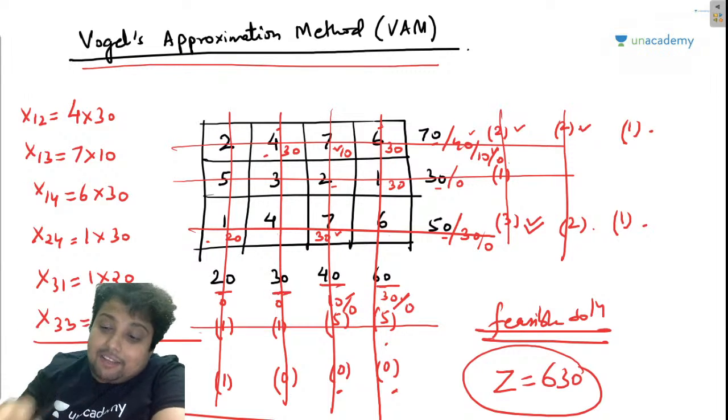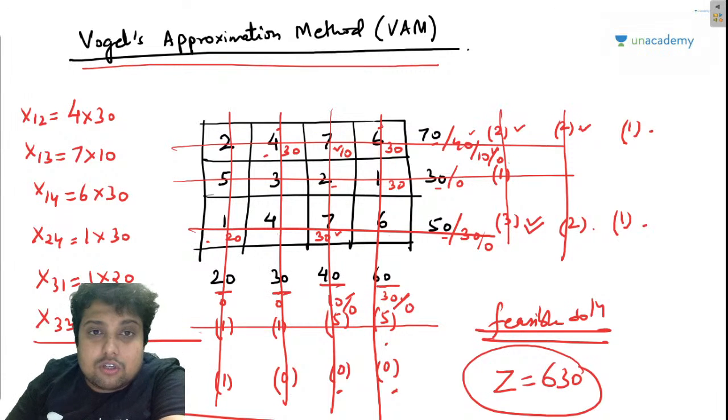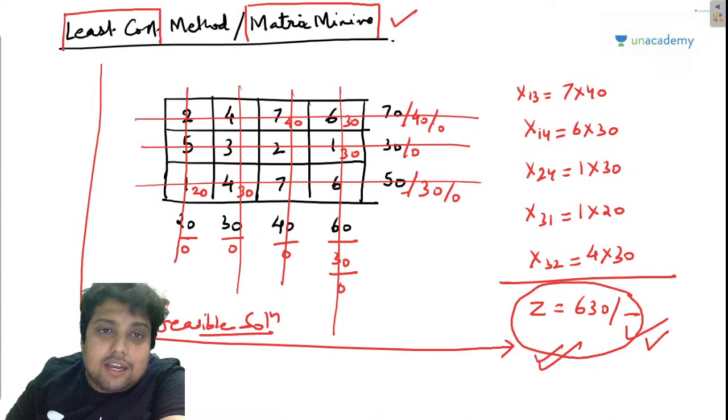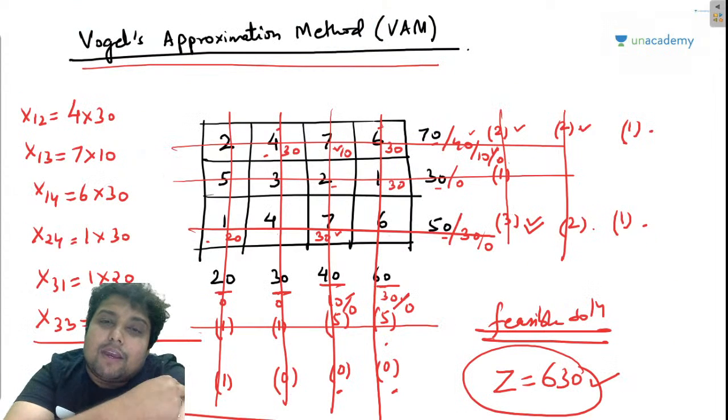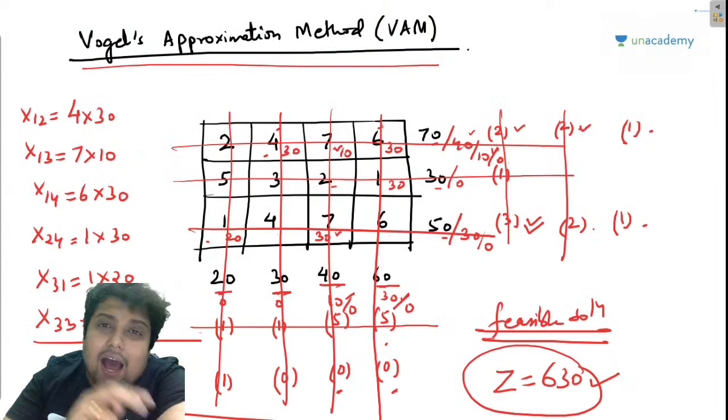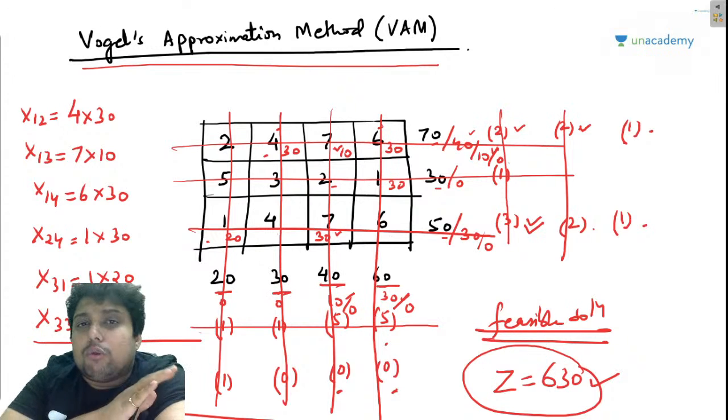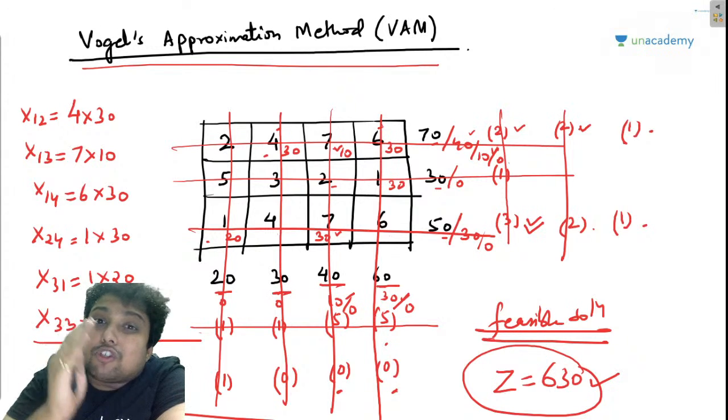So if I look at all these 5 feasible solutions, this 630 from the VAM method and this 630 from the least cost or matrix minima method are the best feasible solutions of the lot, because they are the minimum.